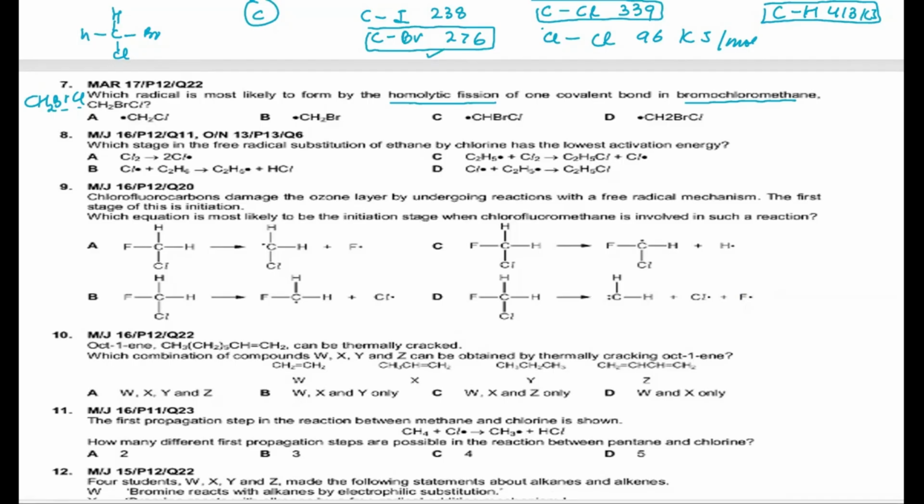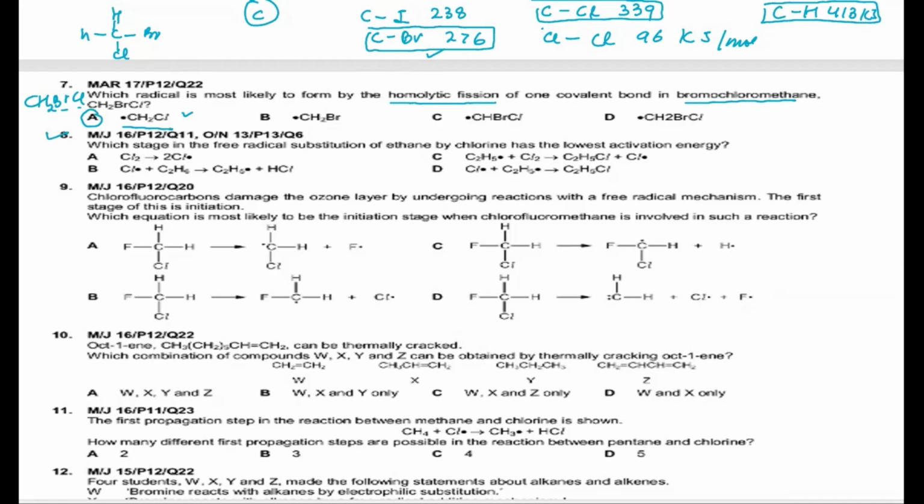So when the carbon bromine bond breaks down, we are left with this radical, which is A, which does not have a carbon bromine bond here. So this bond will break, and this is a radical which will be produced, most likely to form with the least energy. Okay, coming to the question number 8. It's from May June 16.